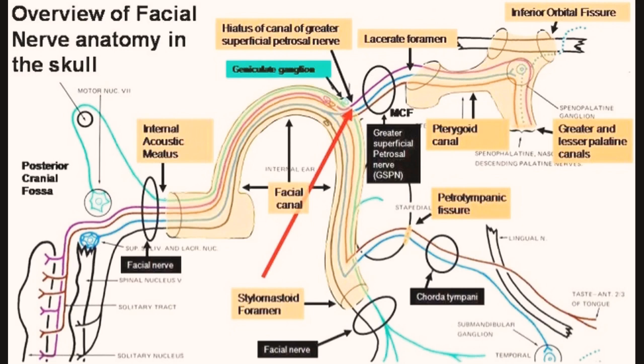In the temporal part of the facial canal, the nerve gives rise to the nerve to stapedius, which innervates the stapes muscle of the inner ear, and the chorda tympani. The chorda tympani supplies taste fibers to the anterior 2/3 of the tongue, and also synapses with the submandibular ganglion, supplying the sublingual and submandibular glands.